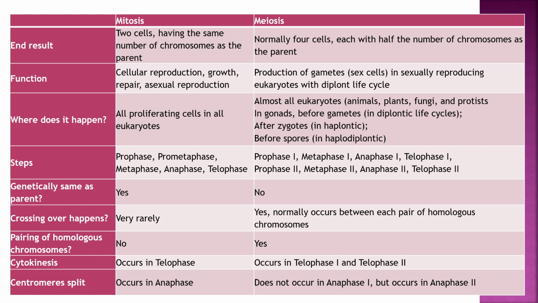Genetically same as parent: mitosis yes, meiosis no. Crossing over: mitosis very rarely, meiosis yes, normally occurs between each pair of homologous chromosomes. Pairing of homologous chromosomes: mitosis no, meiosis yes. Cytokinesis: mitosis occurs in telophase, meiosis occurs in telophase 1 and telophase 2.